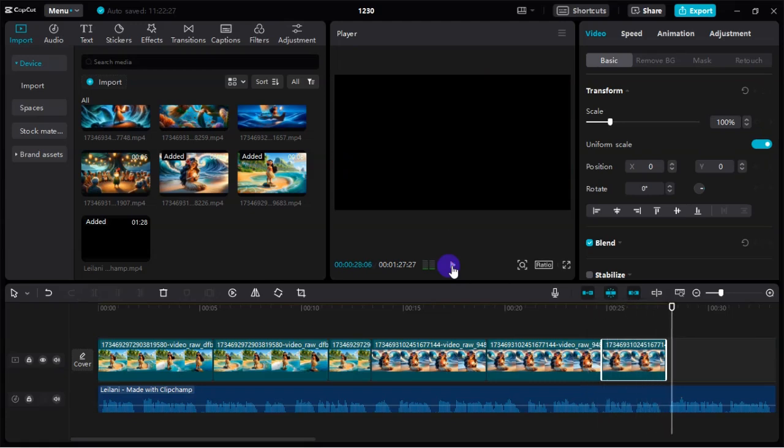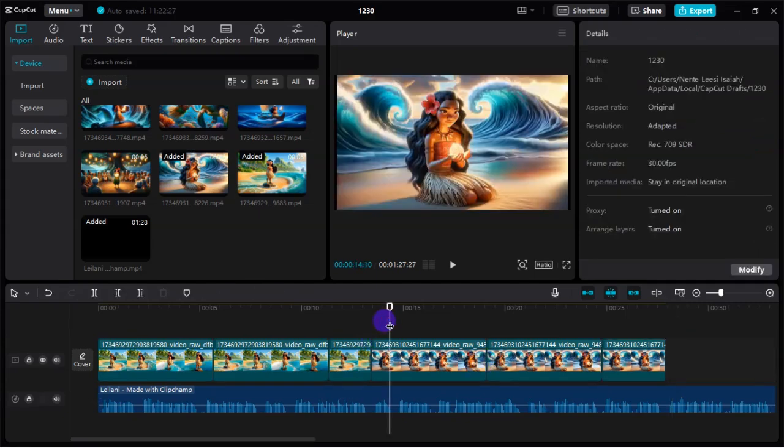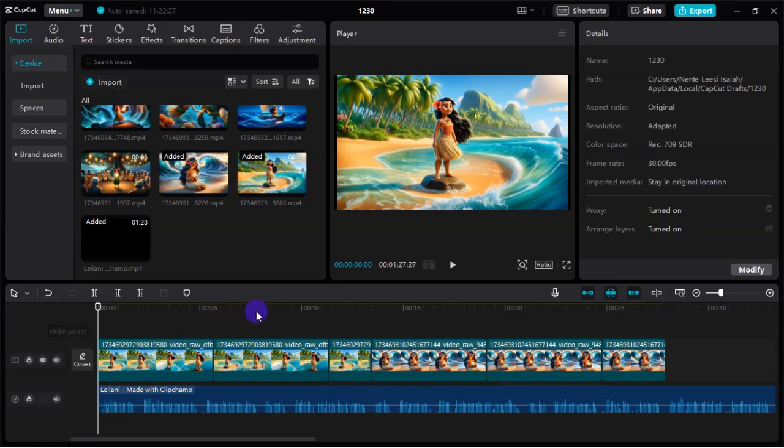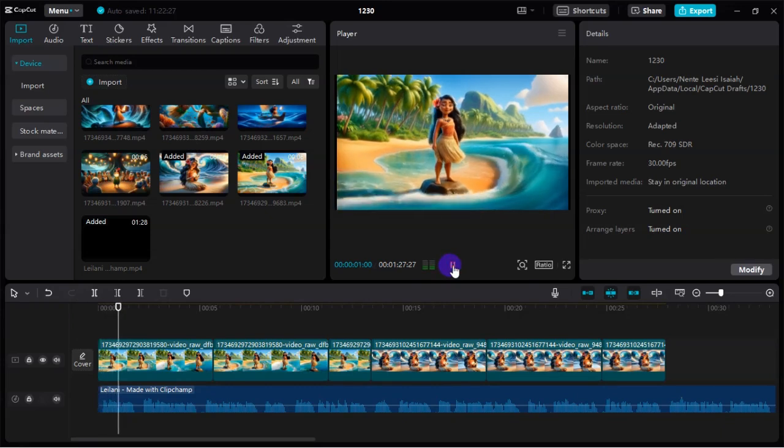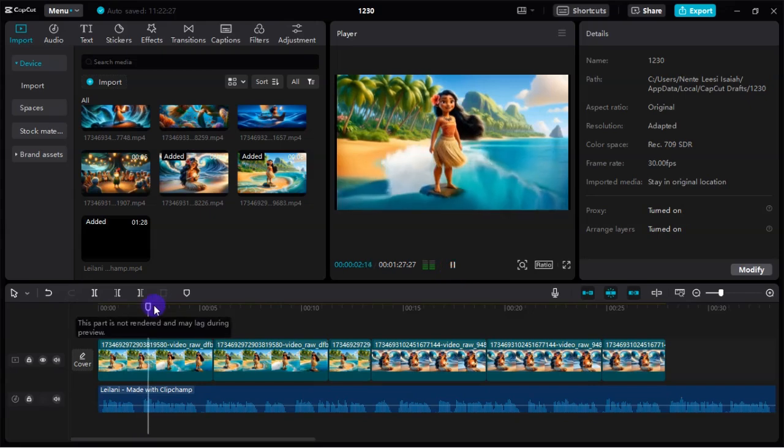Alright, so you can see that. So you are going to listen to your voiceover while you are adding your animated image according to your voiceover. And after adding those, then you can go ahead to add your sound effect. So you can see the beginning of the video, it was talking about ocean wave. So what we need to do there is to add ocean wave, okay?